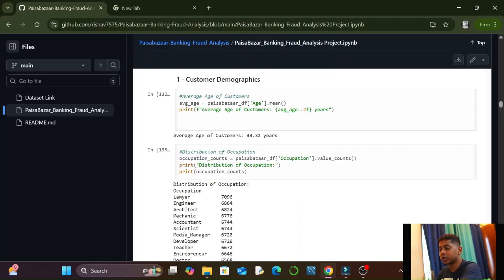The first category is customer demographics. In customer demographics, I have calculated KPIs like average age of customers.